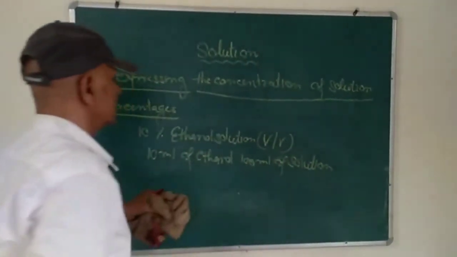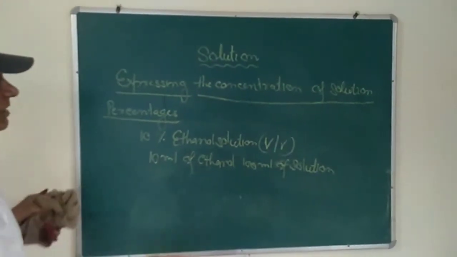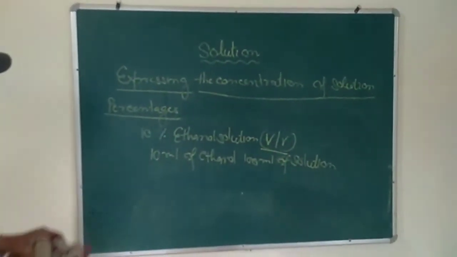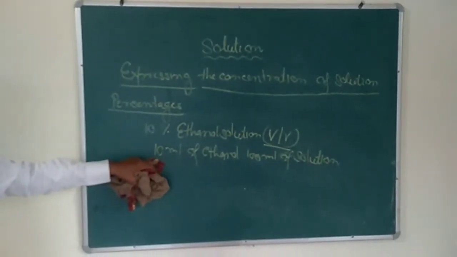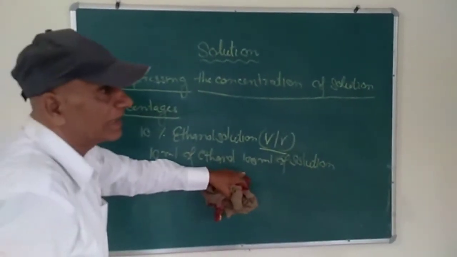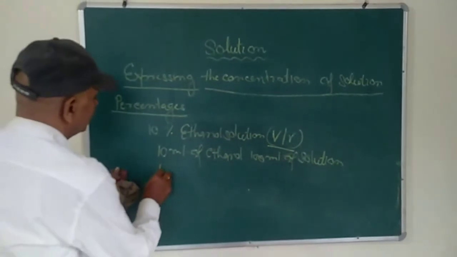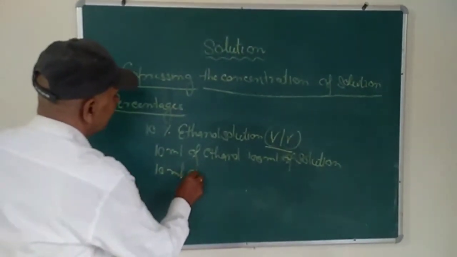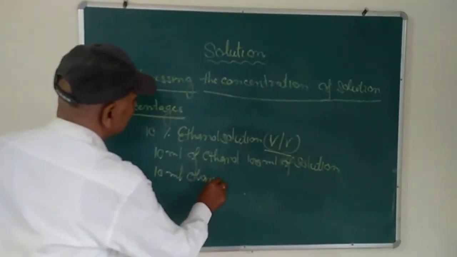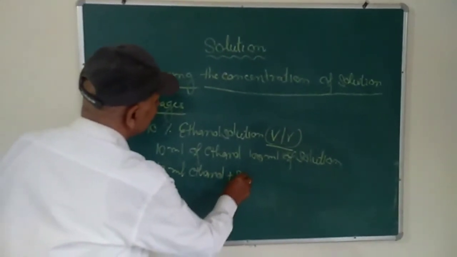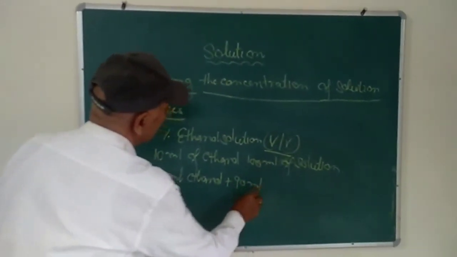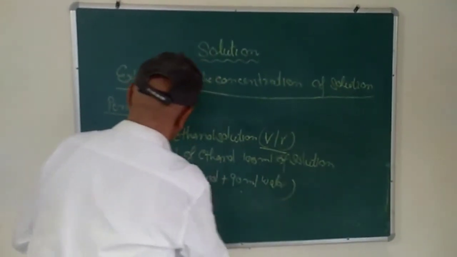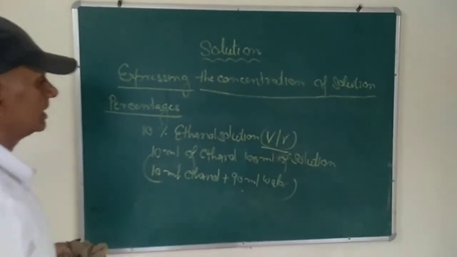Such solution is called V by V, that is the volume percent. It means 10 milliliter of ethanol present in 90 milliliter of water. In 100 milliliter of the solution, 10 milliliter ethanol plus 90 milliliter water is there. So the volume of the solution is 100.